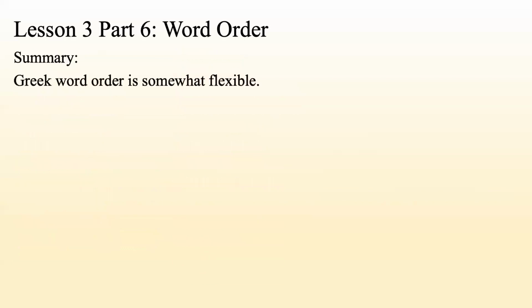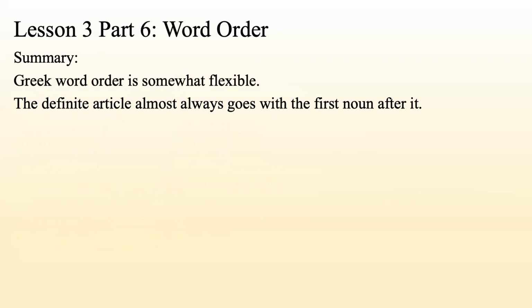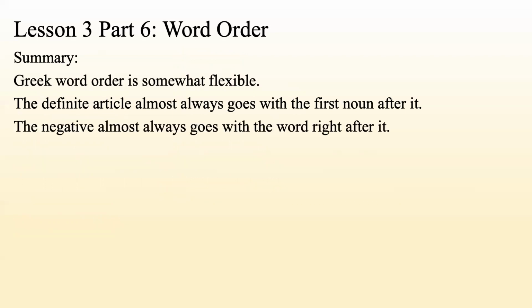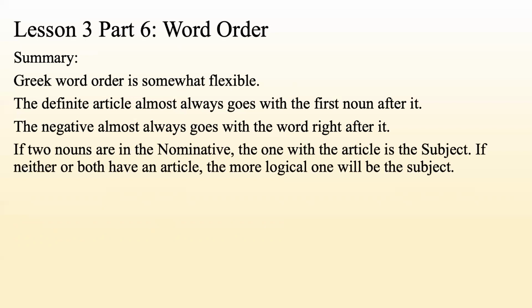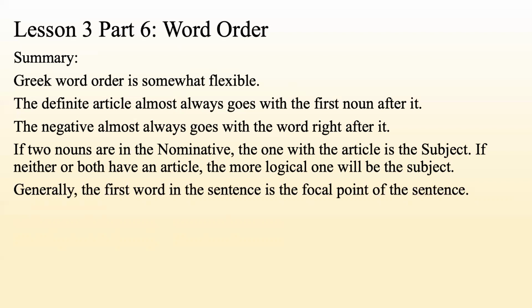Summary. Greek word order is somewhat flexible. The definite article almost always goes with the first noun after it. The negative almost always goes with the word right after it. If two nouns are in the nominative, the one with the article is the subject. If neither or both have an article, the more logical one will be the subject. Generally, the first word in the sentence is the focal point of the sentence.